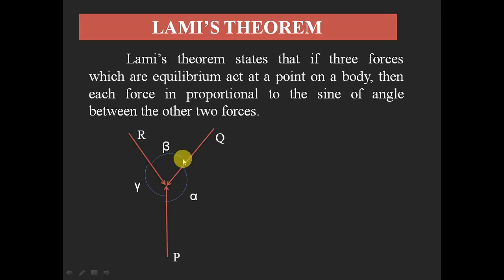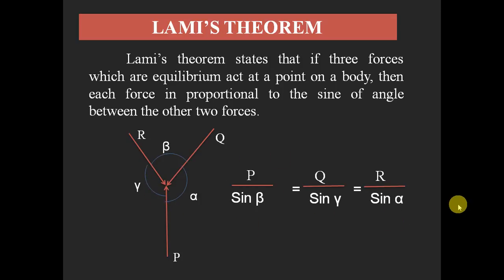The statement says that this force P is proportional to the sine of the angle between the other two forces. Similarly, R is proportional to the sine of the angle between the other two forces. Similarly, Q is proportional to the sine of the angle between the other two forces, that is R and P. According to that we can write the formula as P by sine beta is equal to Q by sine gamma is equal to R by sine alpha. Here beta is the angle opposite to P, gamma is the angle opposite to Q, and alpha is the angle opposite to R. Likewise we can write the equation for Lami's theorem.